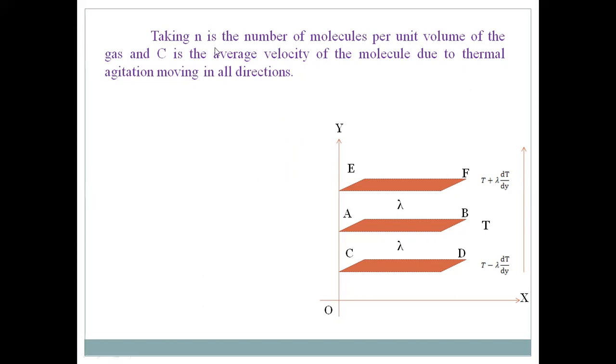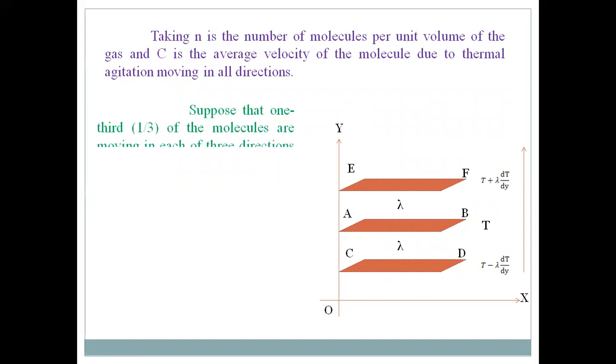So of the total n molecules, n by 3 molecules will move along the x-axis, n by 3 molecules along the y-axis, and n by 3 molecules along the z-axis.